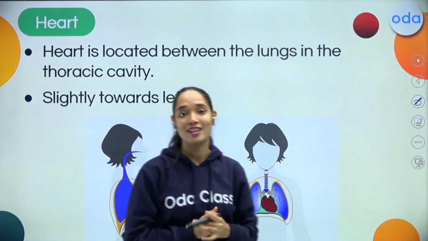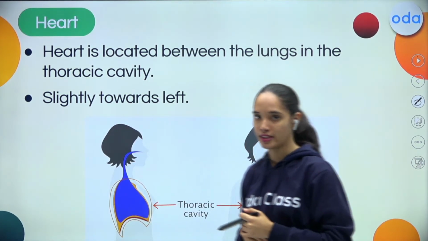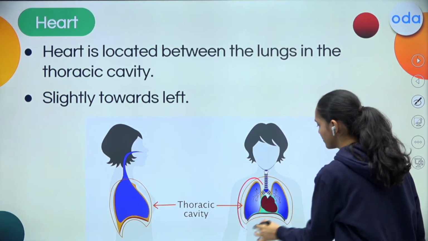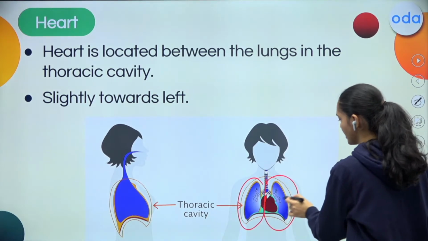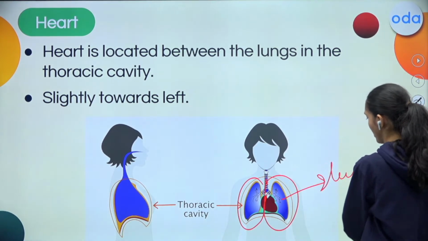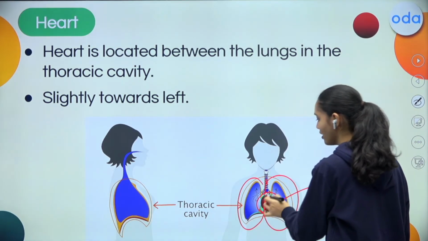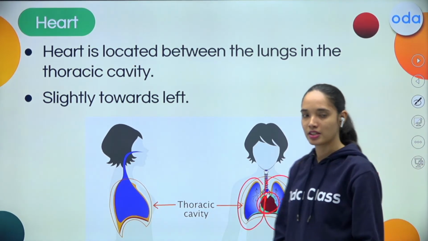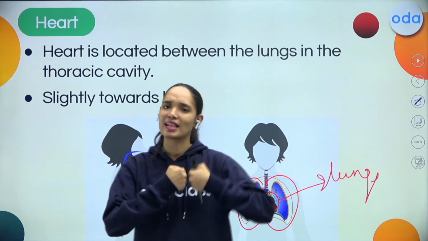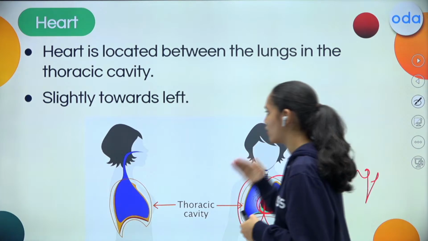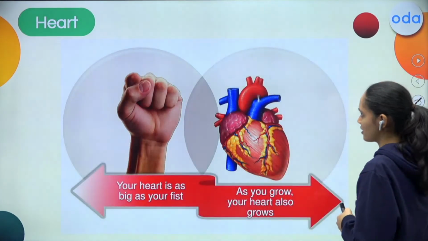So now the question arises, where is this heart located? The heart is located between the lungs. This is your lungs, isn't it? Between these lungs, the heart is located in the thoracic cavity, slightly towards the left. Okay students? This is where your heart is located.